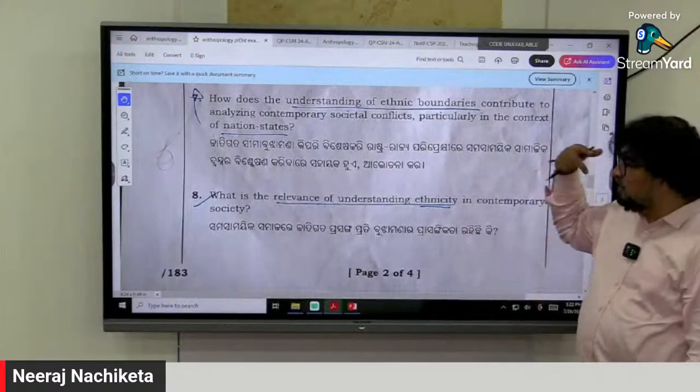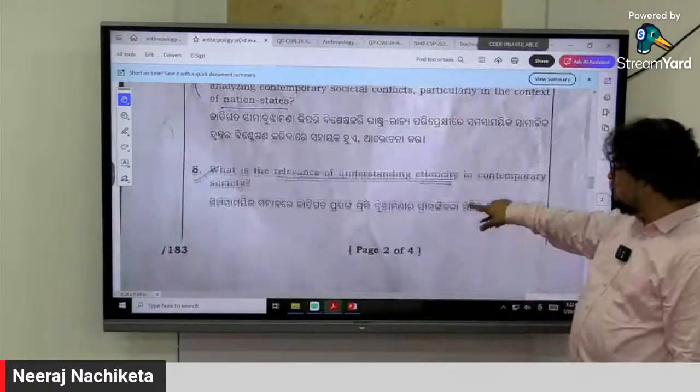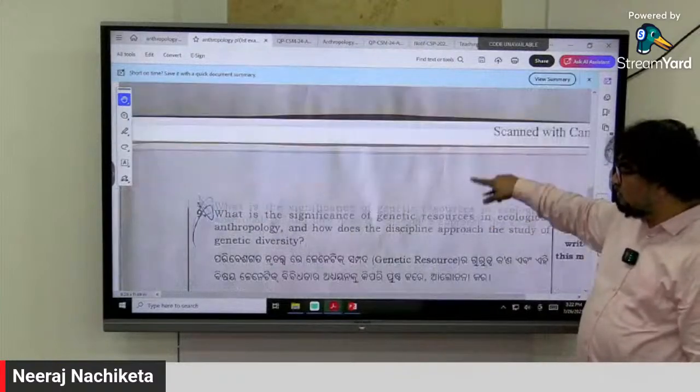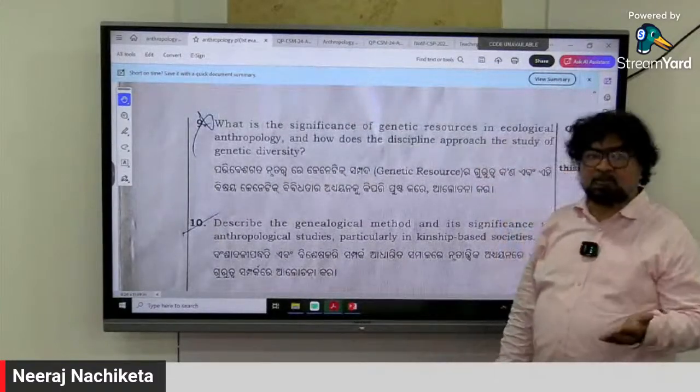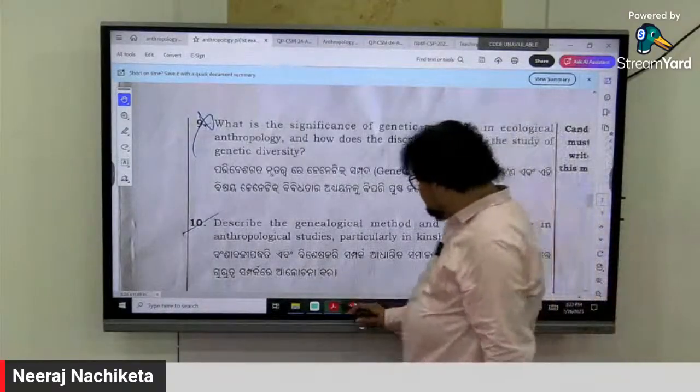So you can connect with every area of GS. That's what I'm saying. Understanding of ethnicity, this part, and the significance of genetic resources in ecological anthropology in the OS exam, the same thing if you connect.